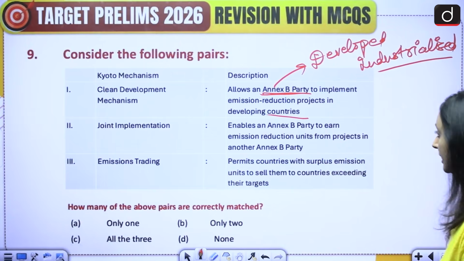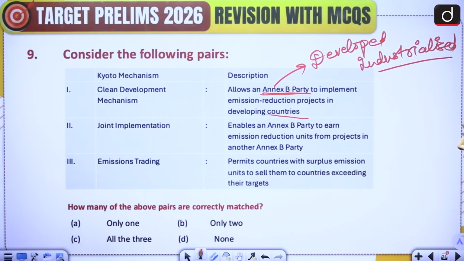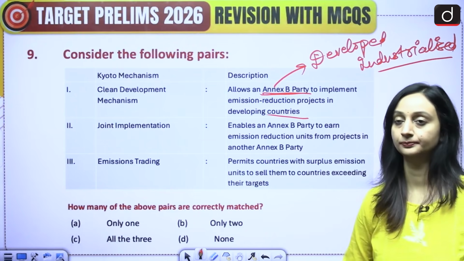Joint implementation enables an Annex B party to earn emission reduction units from projects in another Annex B party. And 3. Emissions trading permits countries with surplus emission units to sell them to countries exceeding their targets. How many of the above pairs are correctly matched? A, only 1, B, only 2, C, all 3, or D, none? Please attempt this question.